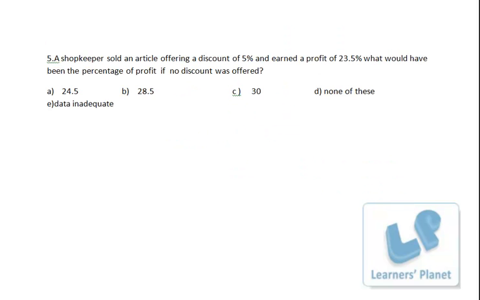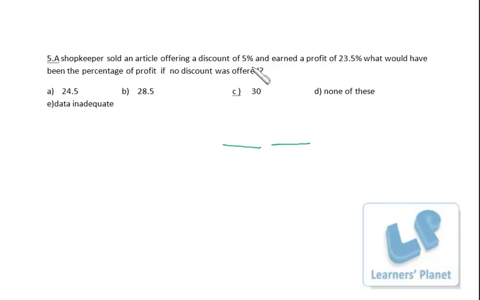Now this question: a shopkeeper sold an article offering a discount of 5% and earned a profit of 23.5%. What would have been the percentage of profit if no discount was offered? Now that's pretty simple question. You don't have to even touch your paper and pen. See, 5% discount is always given on marked price, right? And his profit is always calculated on the cost price, right? So from cost price, profit is being calculated. From selling price, discount is calculated, right?